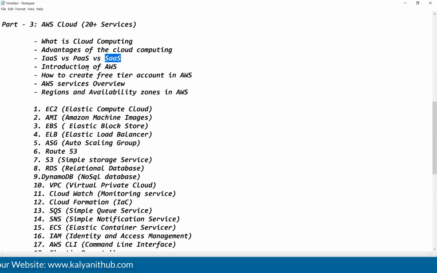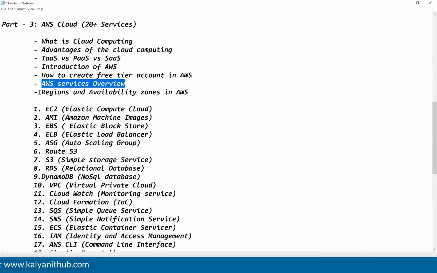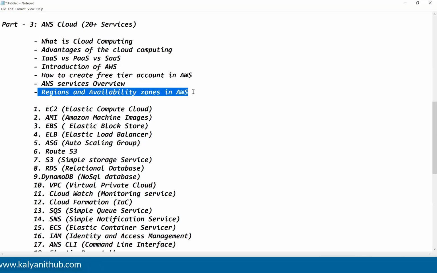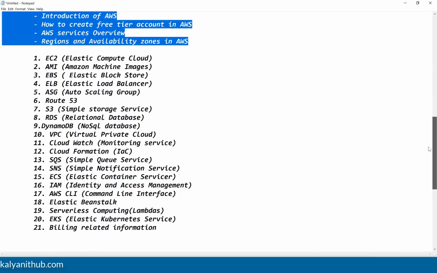After that, introduction of AWS. How to create the free tier account in the AWS cloud. AWS services overview. Next, regions and availability zones in the AWS cloud. So this is the introduction part, guys. Once this introduction part is completed, then I will jump into the actual services.